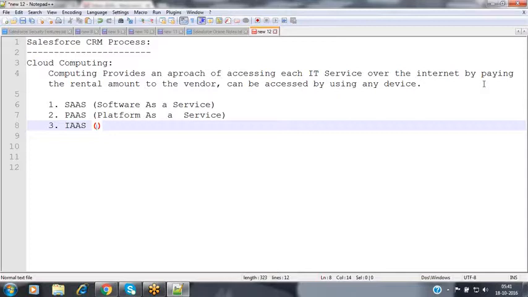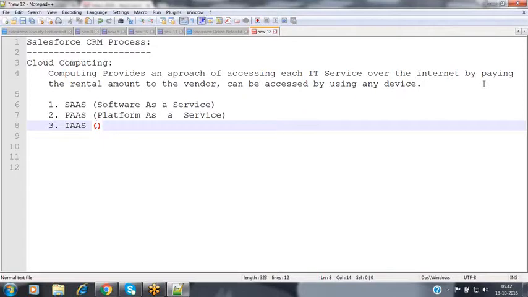Now, in order to provide that locker to you, they charge some rental amount. The same way here also, the various vendors are maintaining their own servers. In that server, they allocate some portion of memory, some memory location, to you. Inside that memory location, we can place all our items. Our items means our applications, our data, our files, our records, everything we can store inside that.